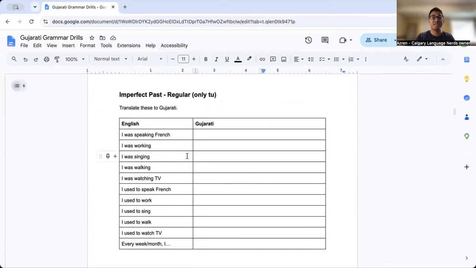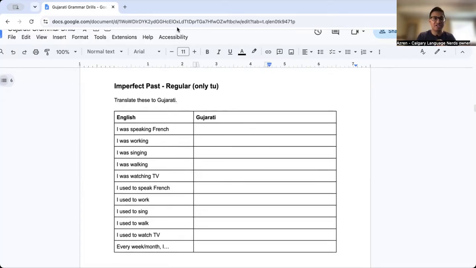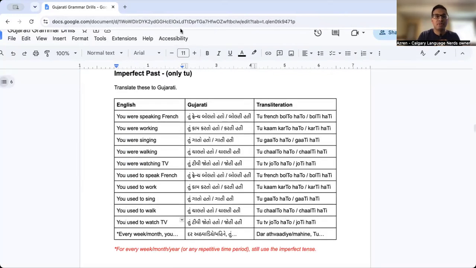That's the imperfect. The informal word for you. Oh, I've written I, should be you. Let's change those now. So as I change those, you can work on them. These all say I, but they should say you. So you were, oh my goodness. There we go. You were speaking French, right? You were working. Let me just pause the recording and fix them. Okay, they are all now fixed.